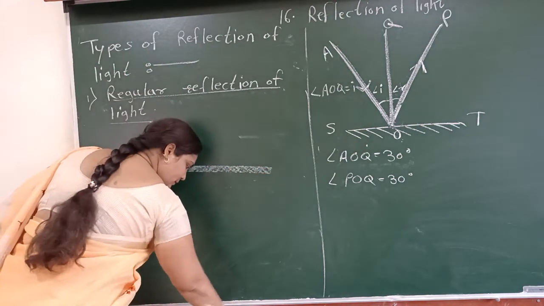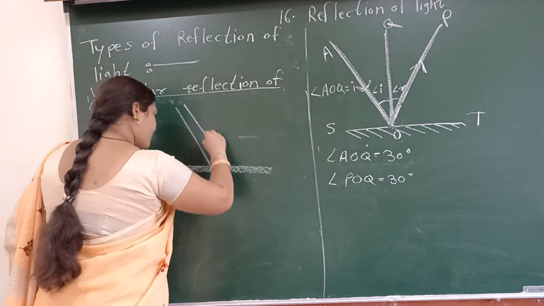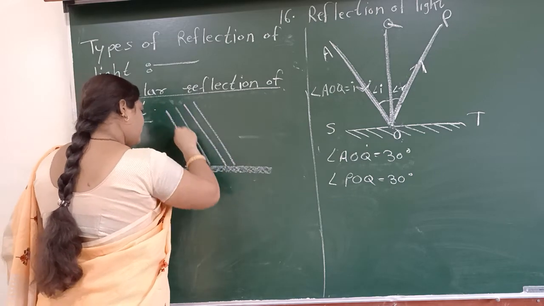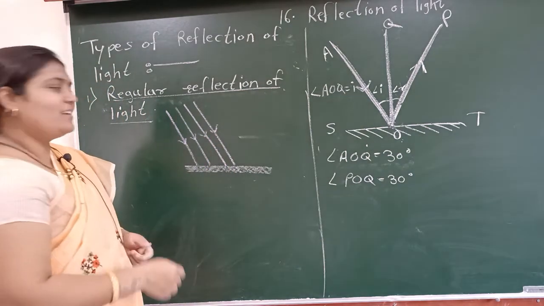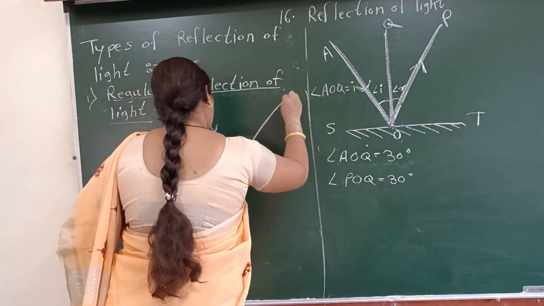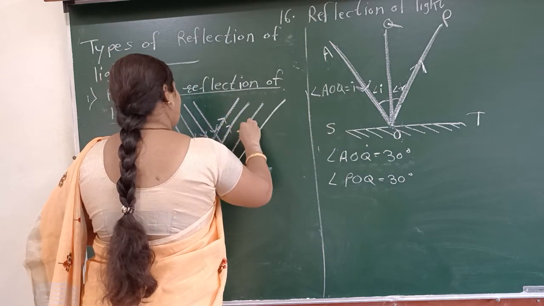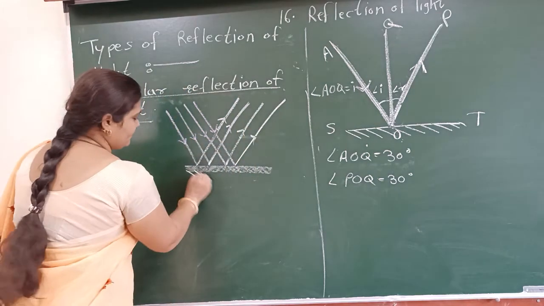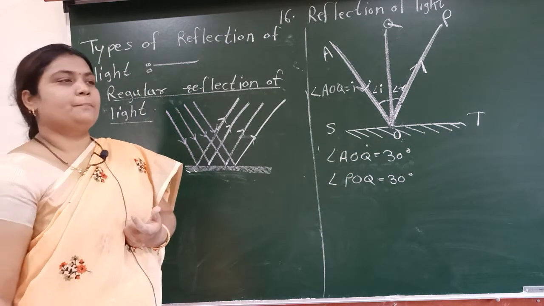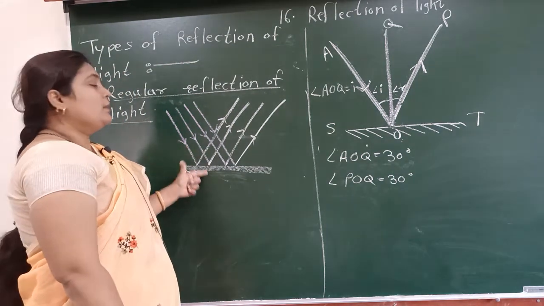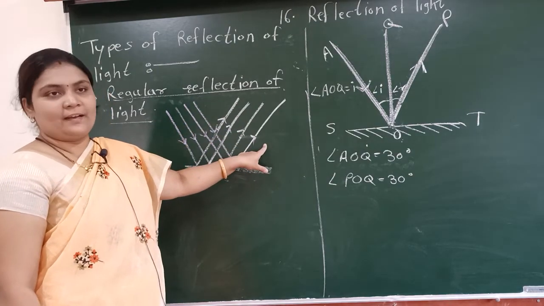Suppose these are the incident rays, these violet color lines are the incident rays, and these white color lines are the reflected rays. Okay, this is not a mirror, it is a surface only. Now, these violet color lines are incident rays, and these white color lines are the reflected rays.